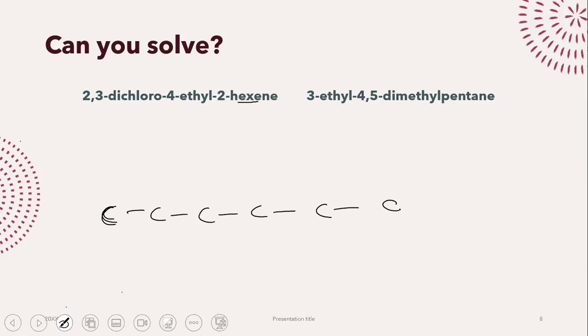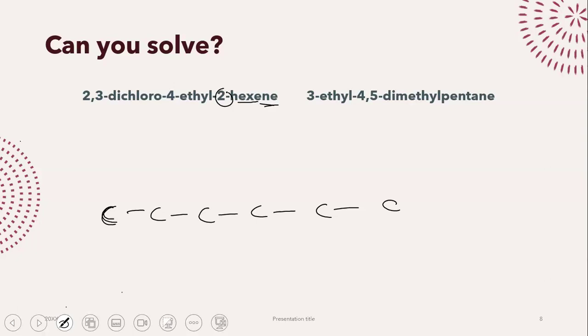Then you can see we have been given ene. Ene means alkene, right? Ene is the suffix for alkene. Now, we need to put a double bond. Where do I put a double bond? 2. Do you see how it says 2? The 2 means that we have to put a double bond on carbon atom number 2.